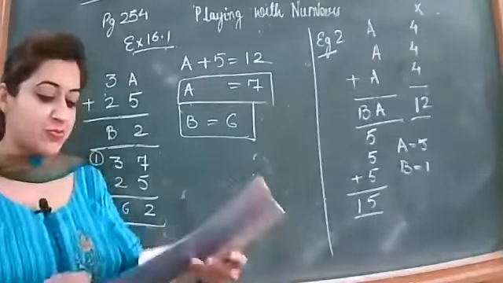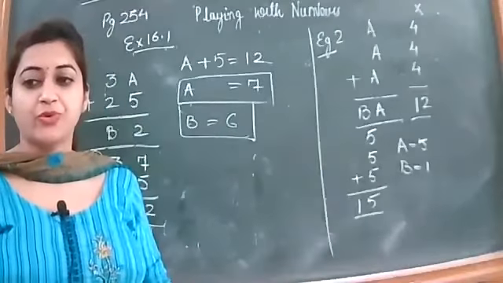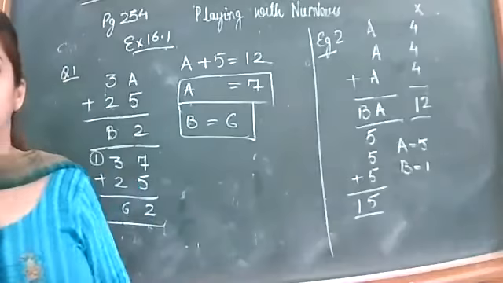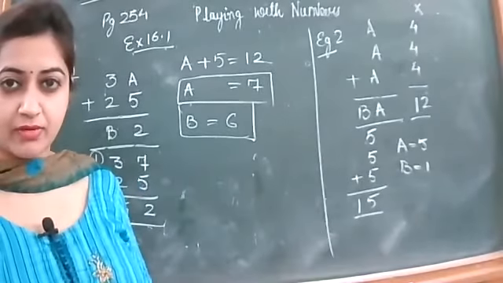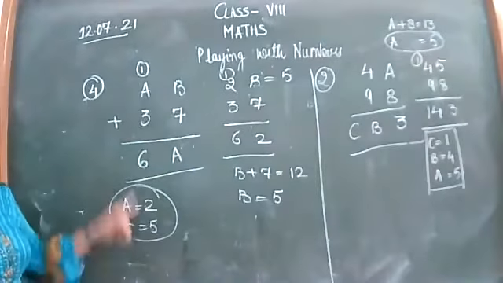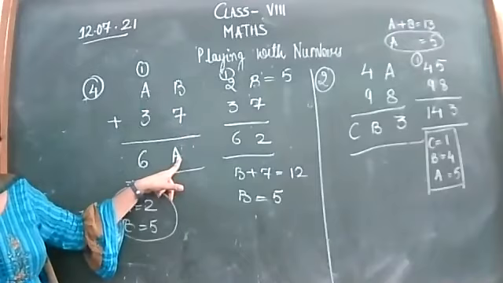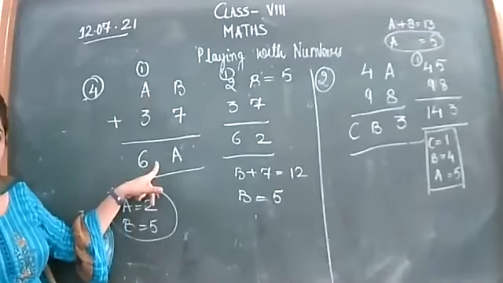Now please start the next part. Question number 2 of the same exercise. Hurry up, I am waiting for you. Solve the second part. In the fourth part, A and B both were missing. So we have started from the first part.